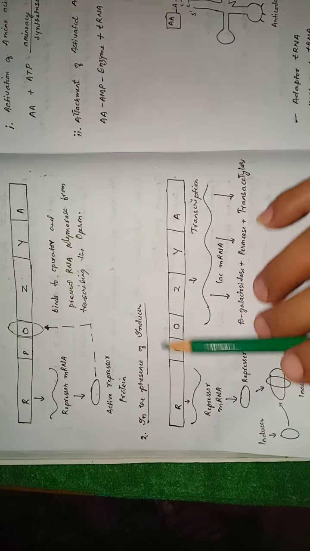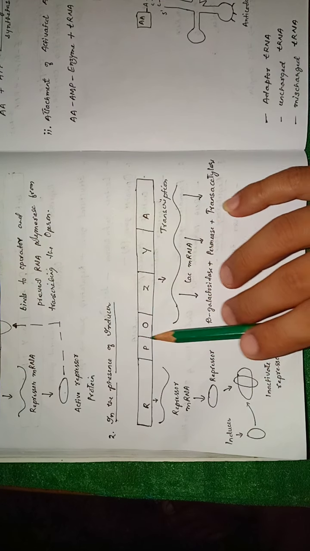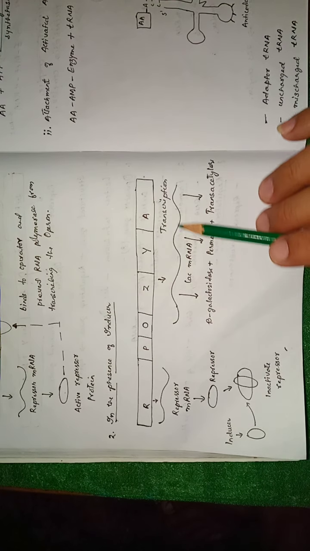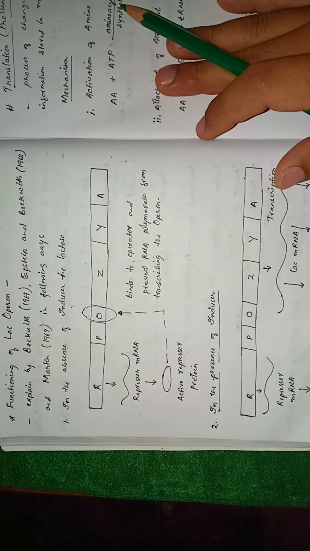So in the absence of inducer, the operator is blocked, therefore transcription does not proceed. But in the presence of inducer, the repressor is inactivated, and because of the inactivation of this repressor, the RNA polymerase binds to this promoter and transcription takes place. So this is how regulation of gene expression is done.